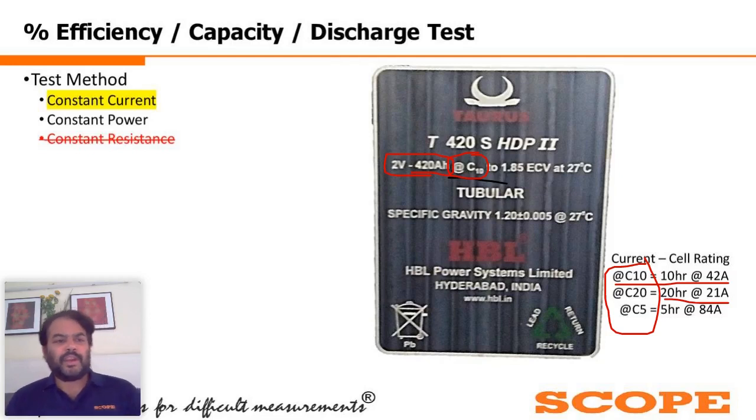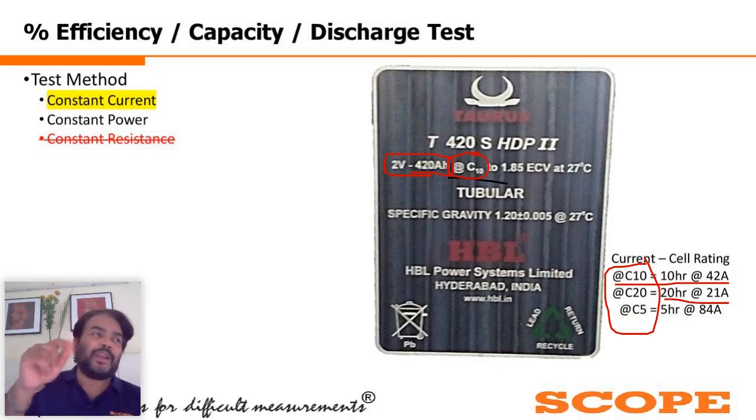Similarly, Mr. P. Suman has asked what is the exact time to allow the battery set for discharging. Here, sir, you need to follow the standard or the battery type rating, whatever is mentioned. If it is C10, consider the discharge time as 10 hours. If it is C20, consider the discharge time as 20 hours. If it is C5, consider the discharge time as 5 hours. According to that, you divide the total ampere hour by the number of hours, and you will get how much current you should have.